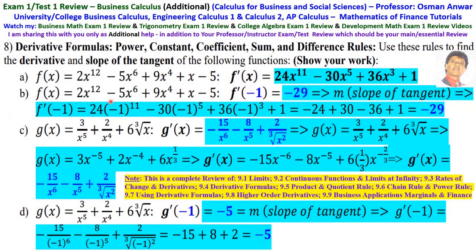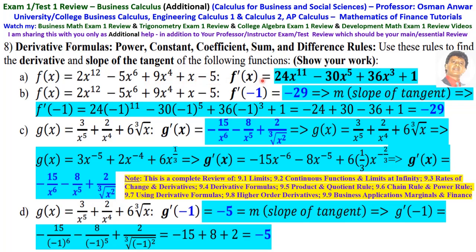Number 8 is derivative formulas: the power, constant, coefficient, sum, and difference rule. Use these rules to find the derivative and the slope of tangent of the following. A is f of x equals 2x to the 12 minus 5x to the 6 plus 9x to the 4 plus x minus 5.